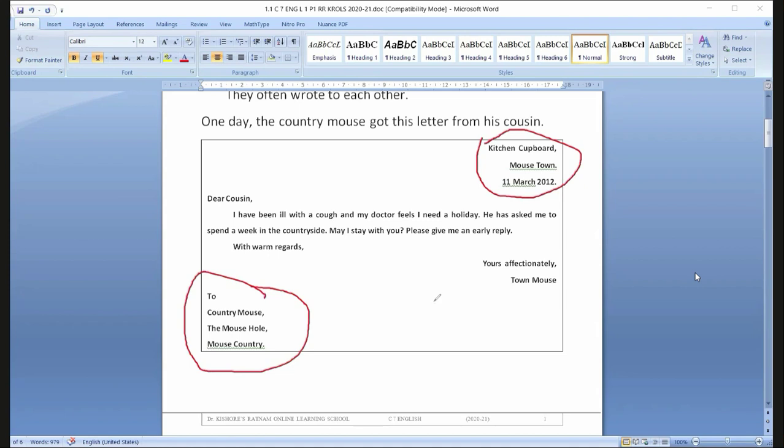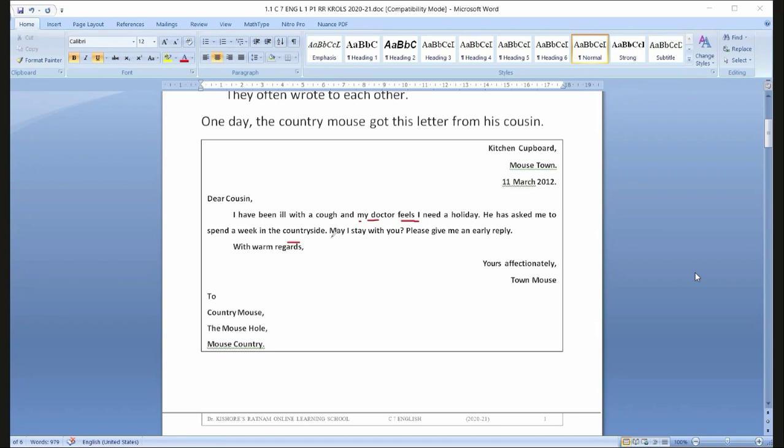Now, dear cousin, I have been ill with a cough and my doctor feels I need a holiday. I need a holiday means I need some rest. The doctor suggested I have some change from my routine. He has asked me to spend a week in the countryside.